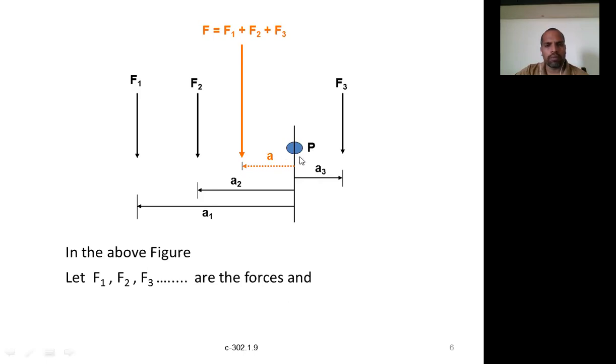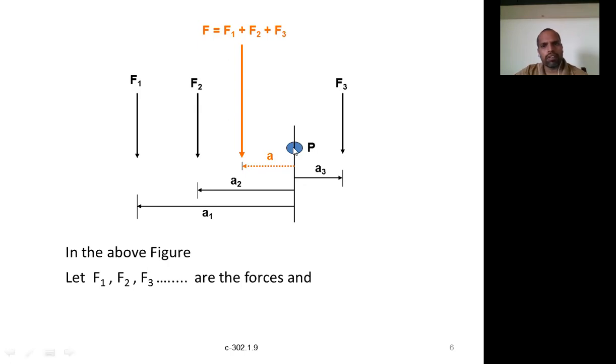First, what is the moment produced by the resultant? That's nothing but F into A. F is the resultant force. So the resultant force magnitude is F, and F into the perpendicular distance A, as given in the figure. Right. F into A is the moment produced by the resultant force, and it is equal to the moments produced by all these forces.